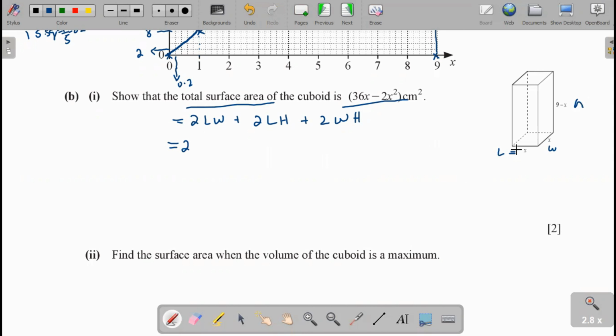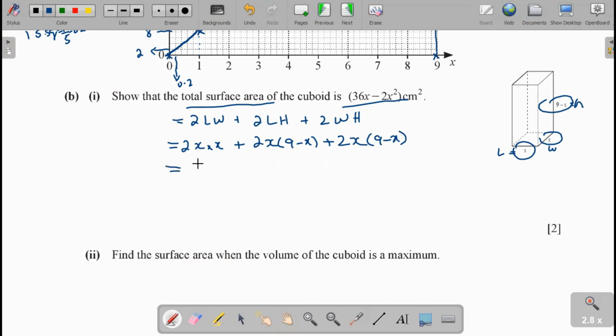Length is given as x, so 2 times x, width is also x, so x into x. Plus 2 times length x, height 9 minus x, and plus 2 times width x, height 9 minus x.